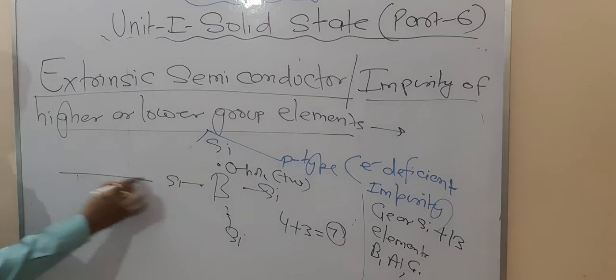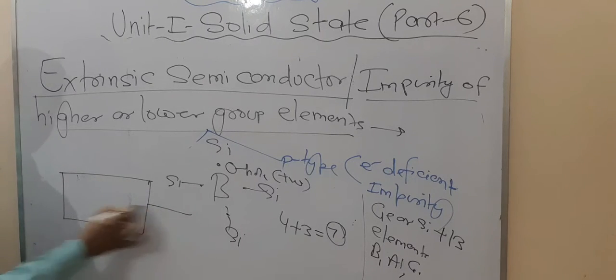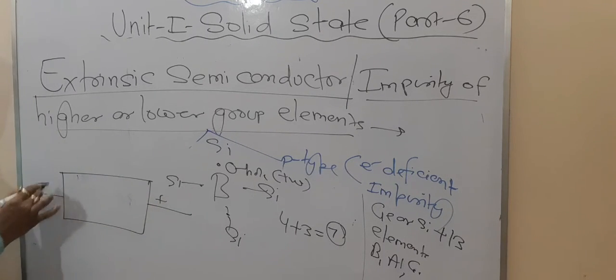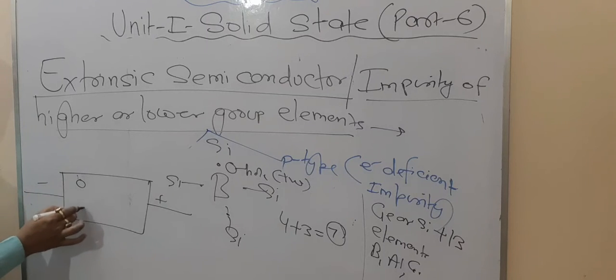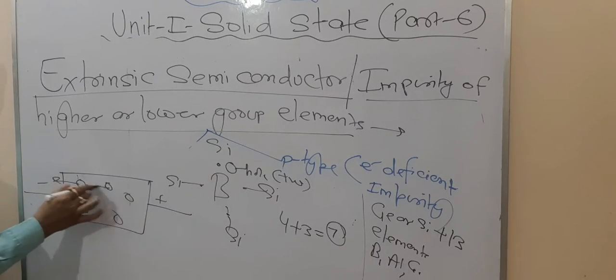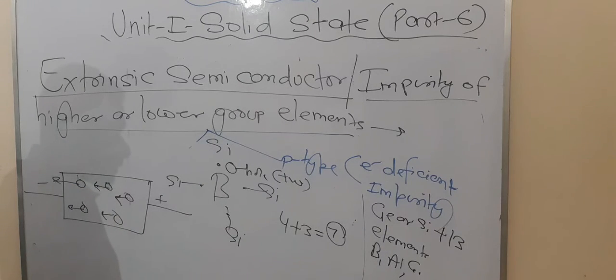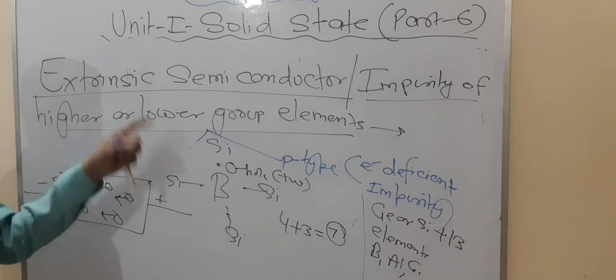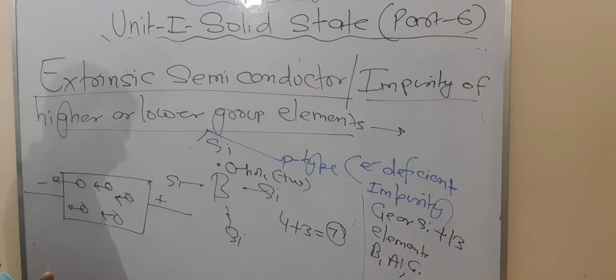So here what happens when we apply the electrode like this? Look at here, positive charge and negative charge. So what happens? The holes move towards which direction? To the negative direction. So that's why this hole behaves as positively charged. So these are all things about N-type and P-type semiconductor.